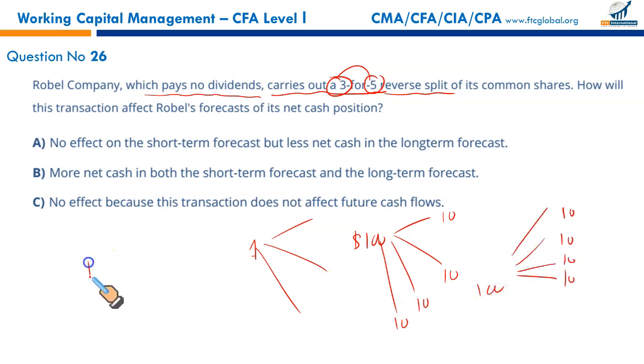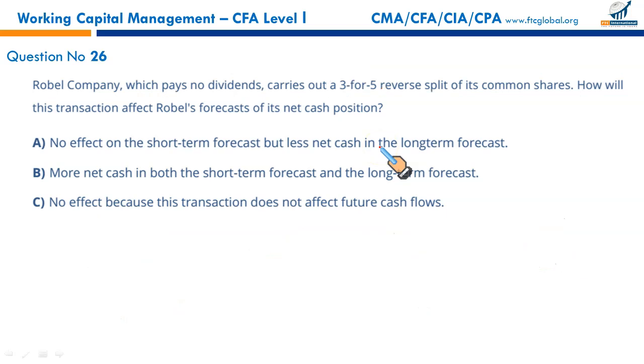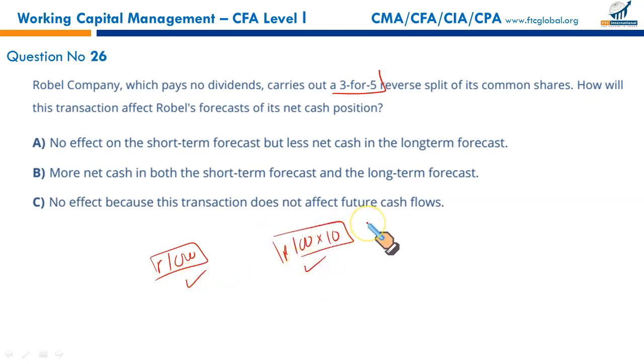Just like you have a 1000 rupee note, you convert it into 10 100 notes, this is called split, or you can do it in reverse order. You have 10 100 rupee notes, you convert them into 1000 rupees, right? This is called reverse split. This requires no journal entry. It will affect your equity in no way. It is just that the denomination changes, just like you have 1000 rupees, whether it's a single currency note or 10 currency notes of 100 rupees each, you still have 1000 in both cases.